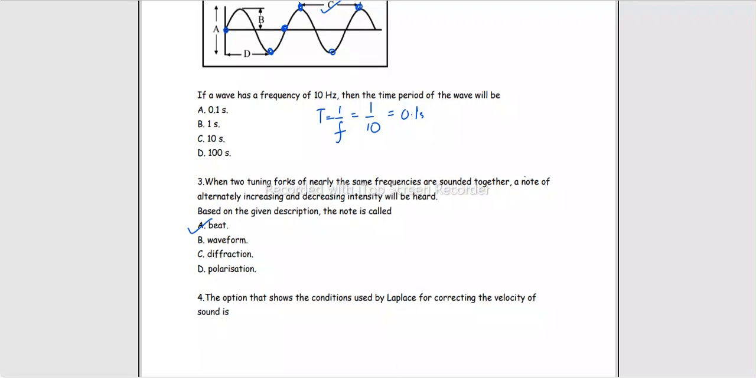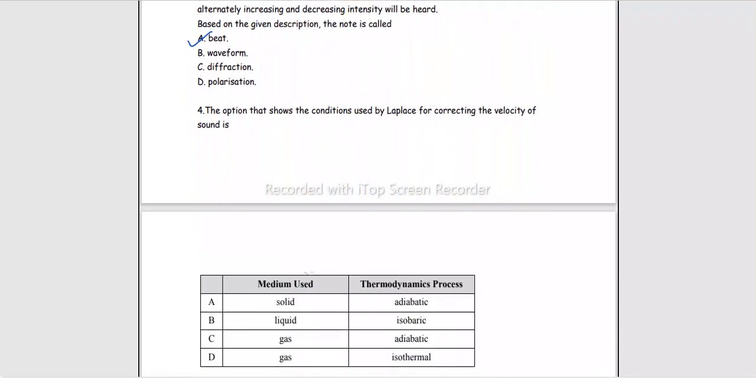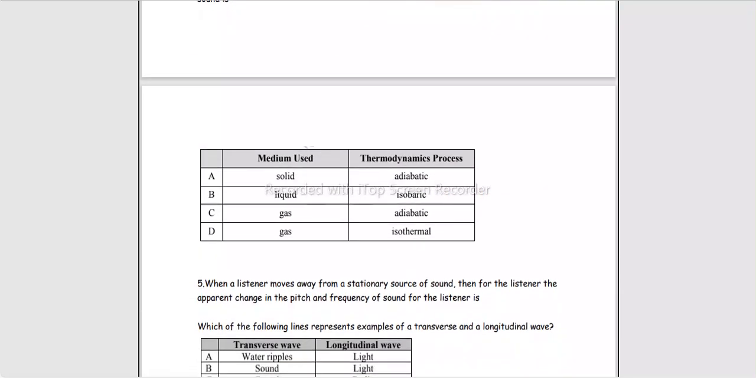Then the option that shows the condition used by Laplace for correcting the velocity of sound. Newton gave his final answer, right? Considering that the sound propagates following the isothermal process. Then the calculated answer was not similar to that of the experimentally observed. Then Laplace made the correction and he said that the process is not isothermal, it is adiabatic, right? And he introduced another term that is gamma, and he finally calculated the value that was 333 meters per second, right? And experimentally the value was 332 meters per second.